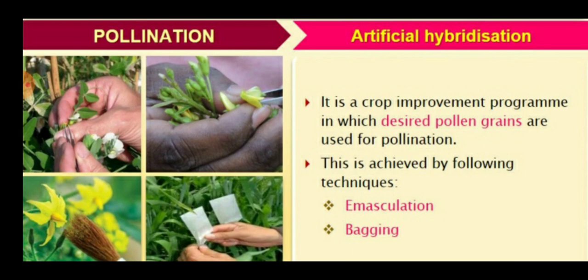So children, today our topic is artificial hybridization and post fertilization events. Artificial hybridization means the hybridization process is done in the laboratories. It is a crop improvement program in which the desired pollen grains are used for the pollination, because we are not using the pollen grains of the same flower. We are using the desired pollen grains. This is achieved by the emasculation and bagging techniques.